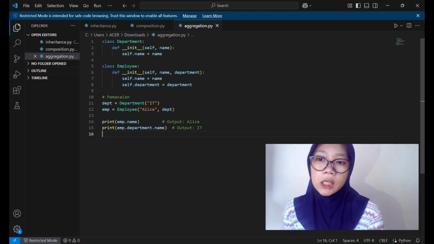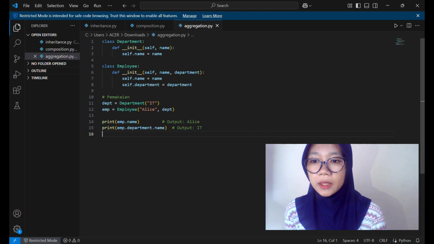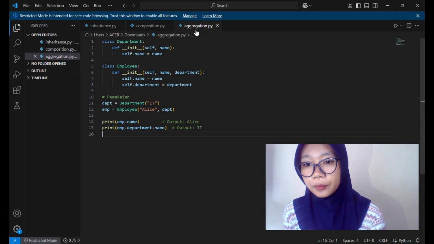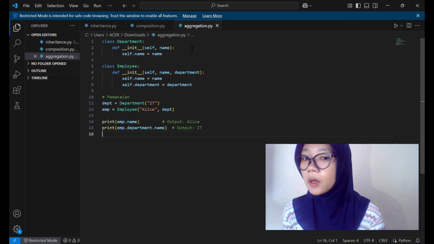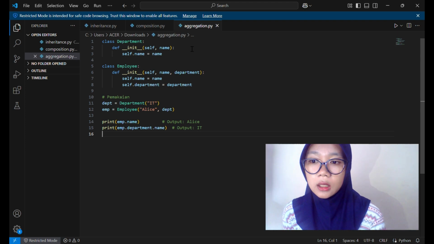For the code explanation, class Department, number one, the class to represent the department has only a name attribute. The next class, Employee, represents an employee; the constructor accepts name and department. Department is not created here but sent from outside, unlike composition.